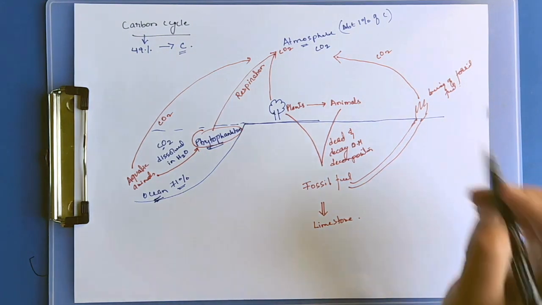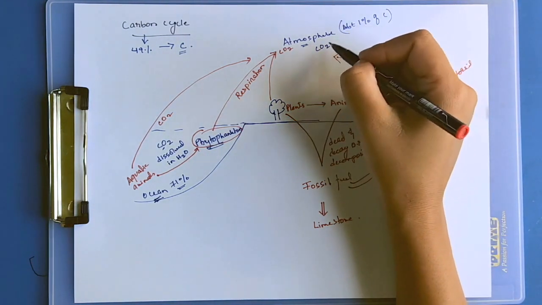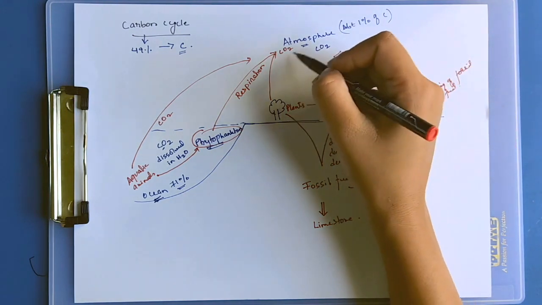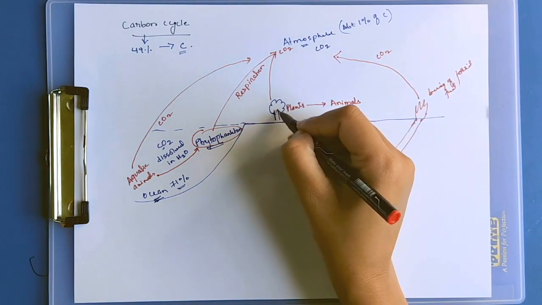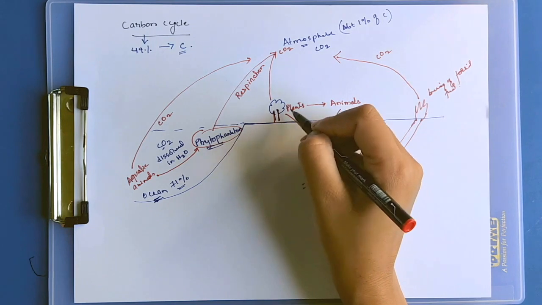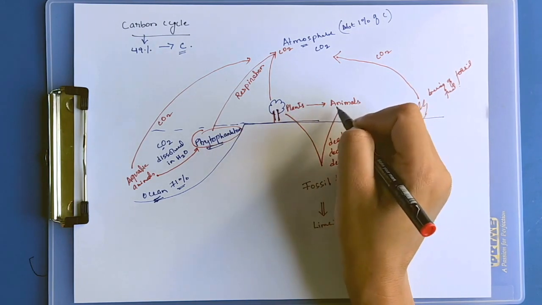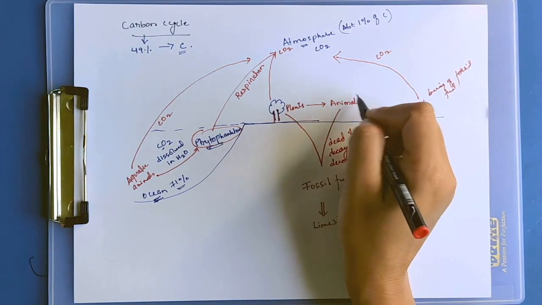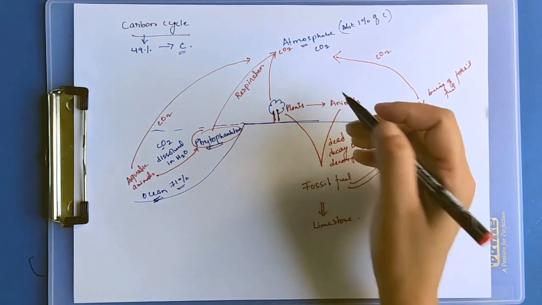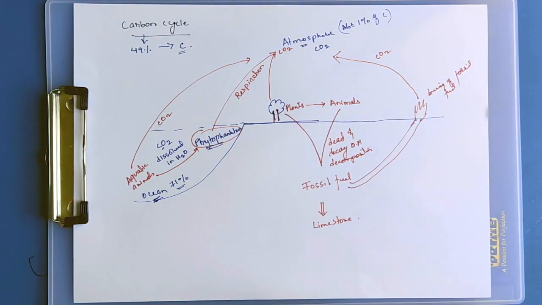Carbon cycle: atmospheric carbon dioxide is used up by plants for photosynthesis. Plants are eaten by animals. Animals and plants incorporate the carbon in them.